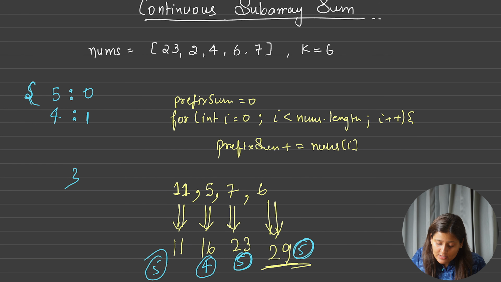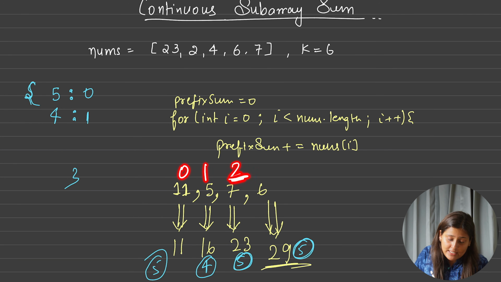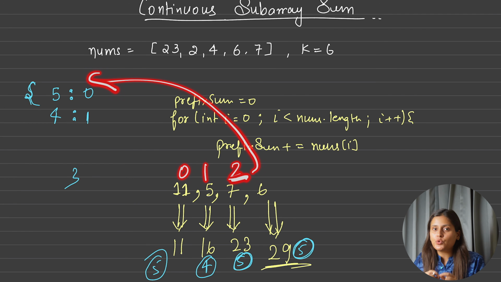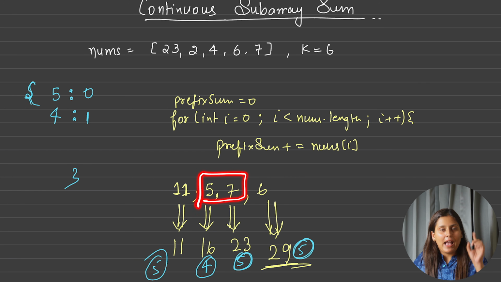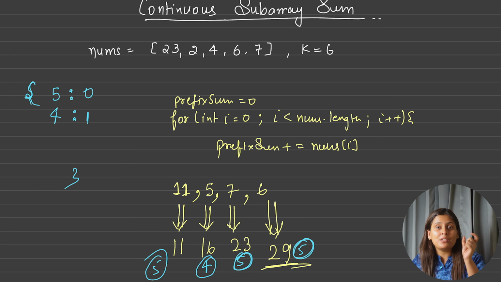So this index is 2 and the previous index is 0, so the difference is 2. So the length is valid. And if you see, what is this length 2 summation? 12, not 6. And hence this 12 is a multiple of k. So I can say yes, I have found a subarray with minimum length 2 and summation properly divisible by k, or a multiple of k.